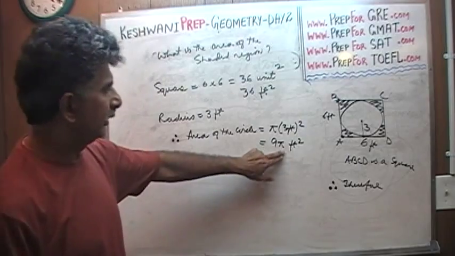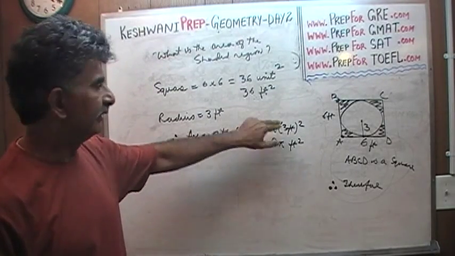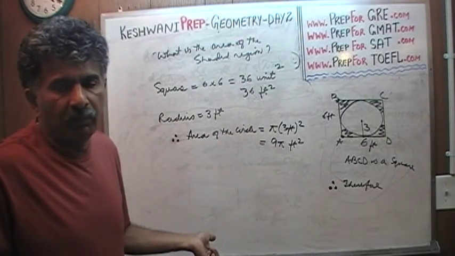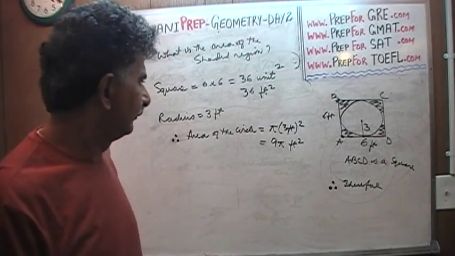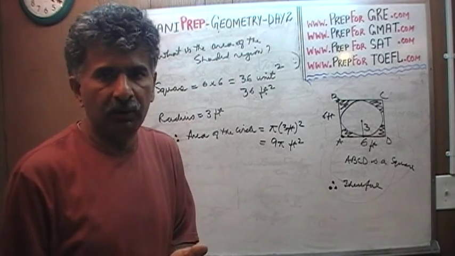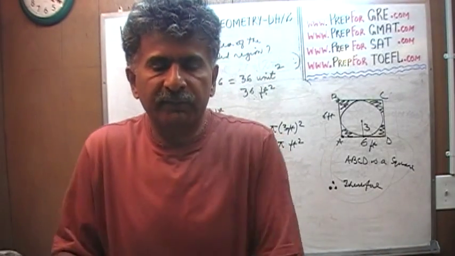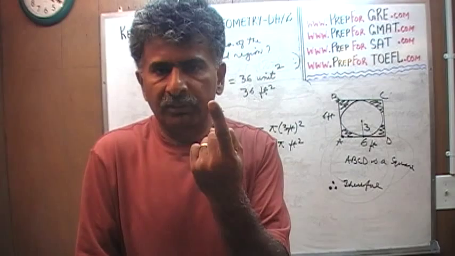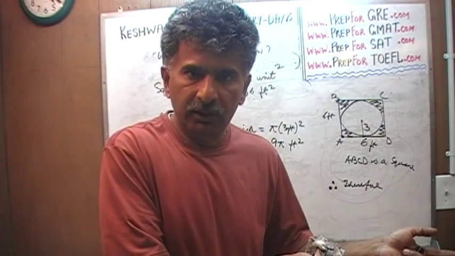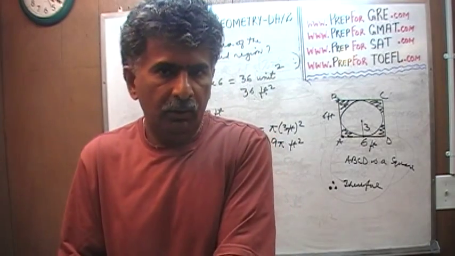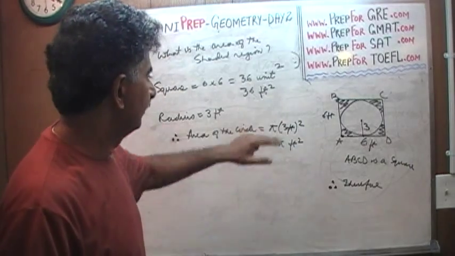You see, this is feet squared and this is feet squared, which is why we can subtract one from the other. If this were just feet and these were feet squared, we couldn't subtract or add because they are two different quantities, or two different concepts rather. One is one dimensional, the other is two dimensional. You cannot subtract 10 feet from 25 feet squared. It doesn't work. 10 feet is one dimensional, 25 feet squared is two dimensional. You cannot subtract a one dimensional quantity from a two dimensional quantity or vice versa. Do you understand? But here you see it's feet squared, this is feet squared.